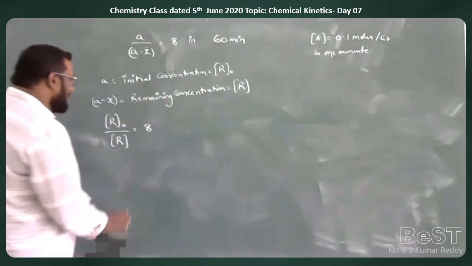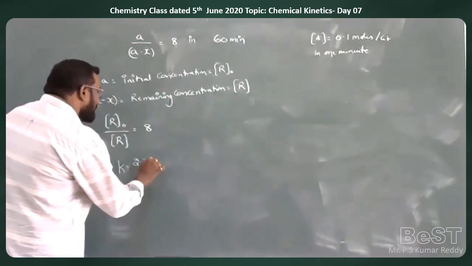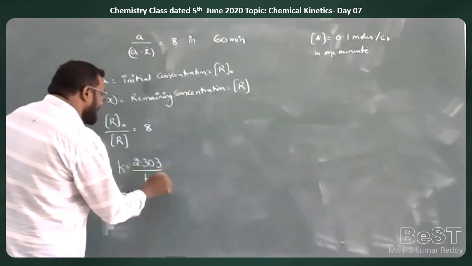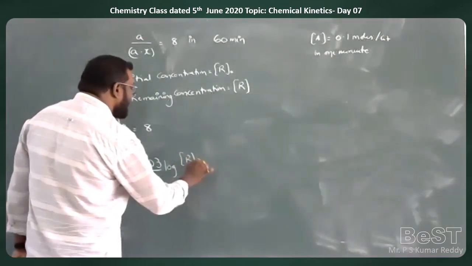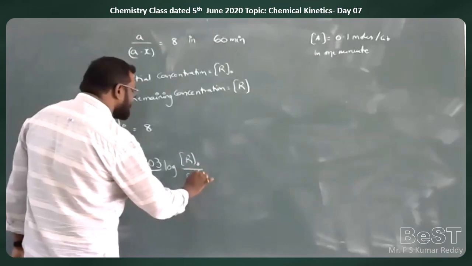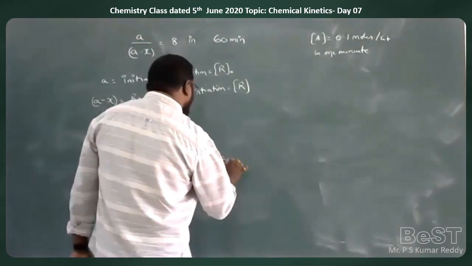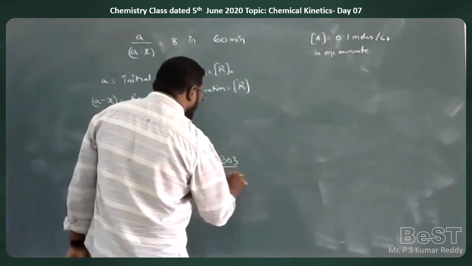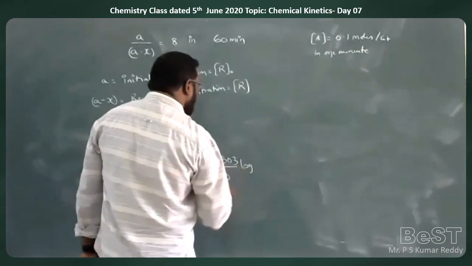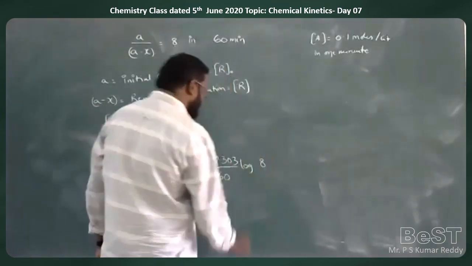So therefore, we can calculate the K value. K is equal to 2.303 by T log of R naught by R, which implies 2.303 by time, given as 60 minutes, log of R naught by R, given as 8, to the base 10.